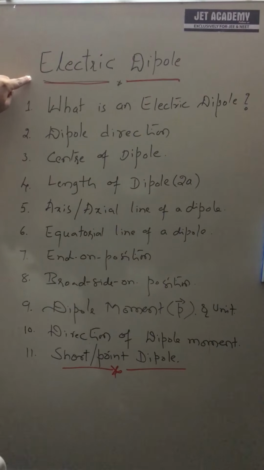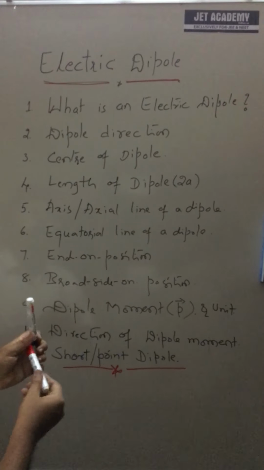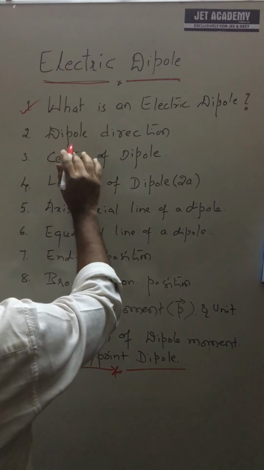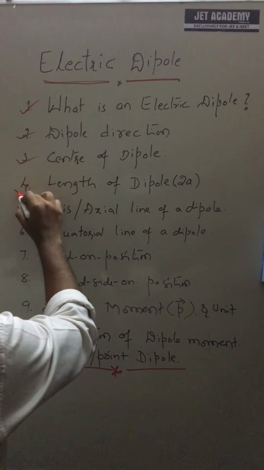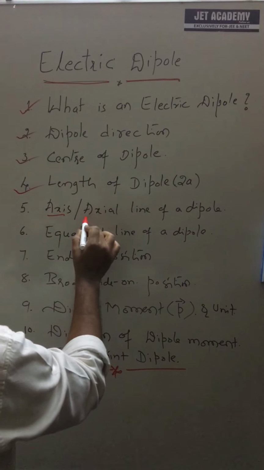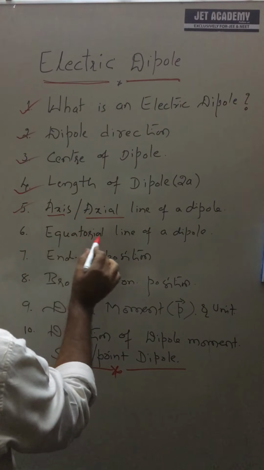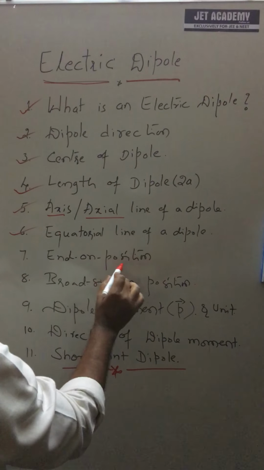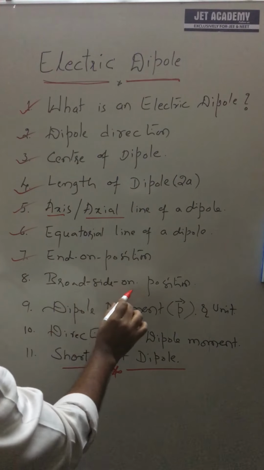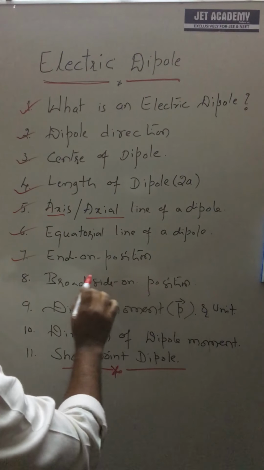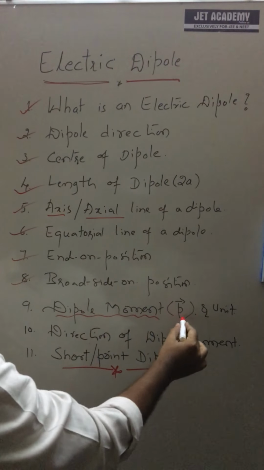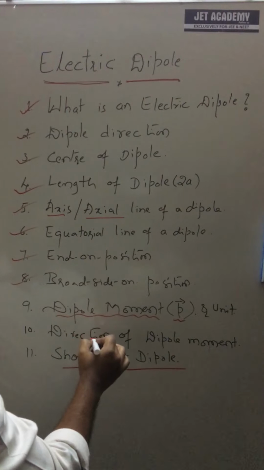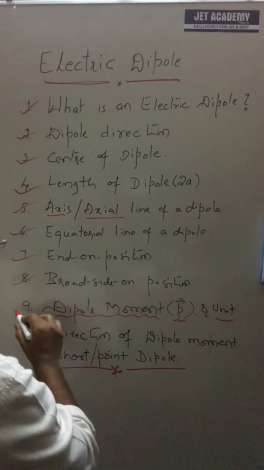Electric dipole. We'll understand one by one what is an electric dipole and dipole direction, center of dipole, length of dipole, axis or axial line of dipole, equatorial line of dipole, end on position of dipole, broadside on position of dipole. Dipole moment is a vector quantity, and its definition, its concept and its SI unit.